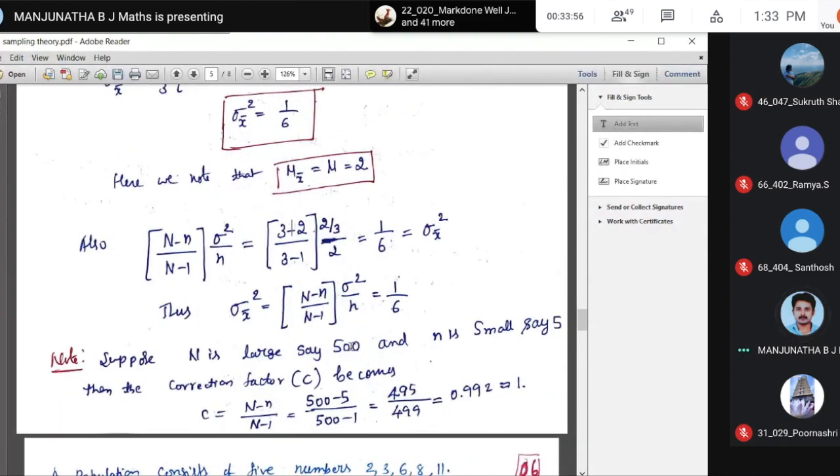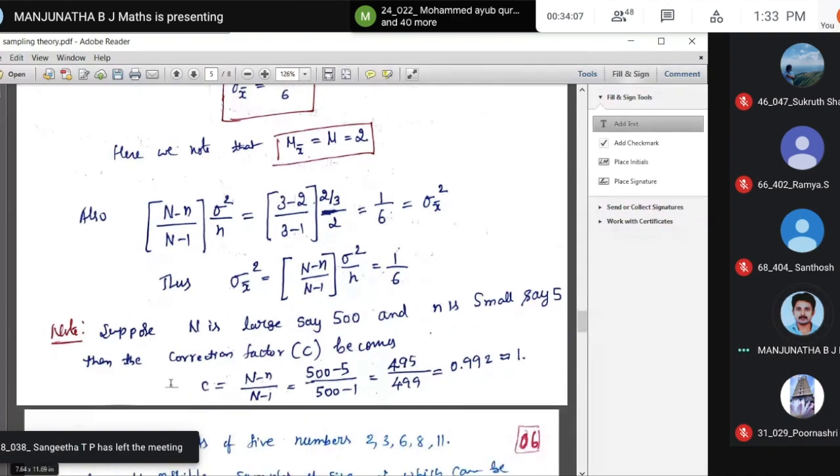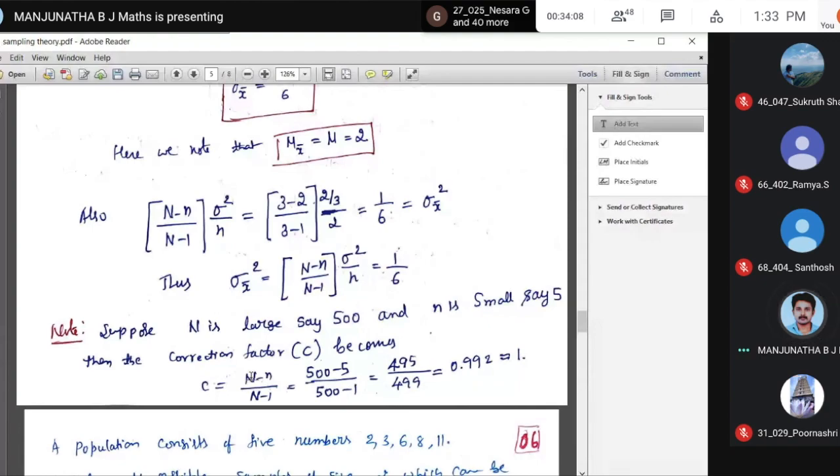Note that here is one more note I added. Suppose capital N is large, say 500, and small n is small, say 5. Then the correction factor C is (capital N minus n) divided by (capital N minus 1). That is 500 minus 5 divided by 500 minus 1. That is 495 divided by 495.